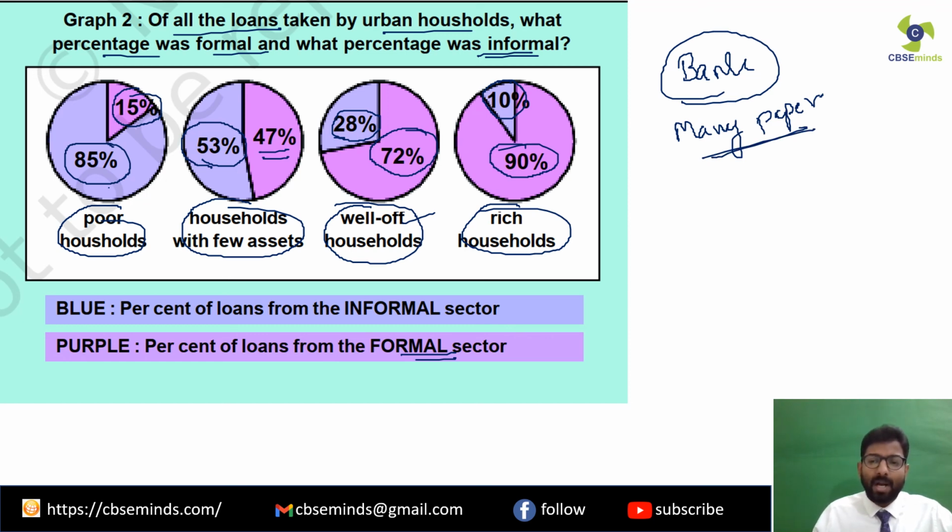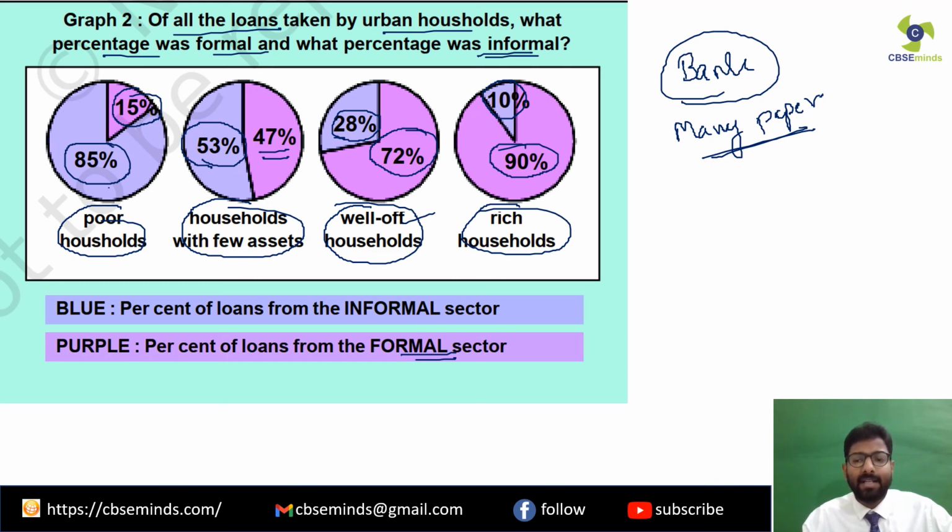The borrower has to, for example, submit the income tax returns. Then the PAN card photocopy has to be deposited. Then certain kind of collateral has to be deposited with the bank, some kind of a security. So there are a lot of formalities to get a loan from the banks, and the poor people